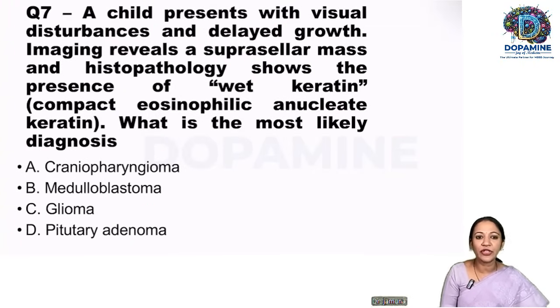A child presenting with visual disturbances and delayed growth. Okay. Imaging shows a suprasellar mass. Histopathology shows wet keratin. So again, a straightforward suprasellar tumor with wet keratin. With these two keywords, there is only one diagnosis, that is craniopharyngioma, without any confusion.